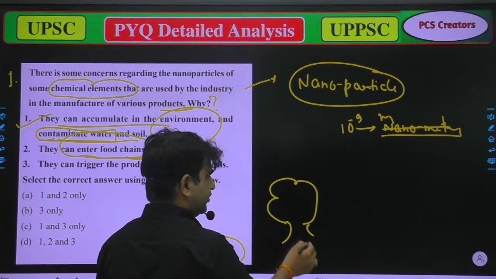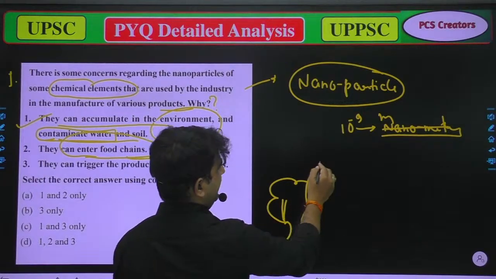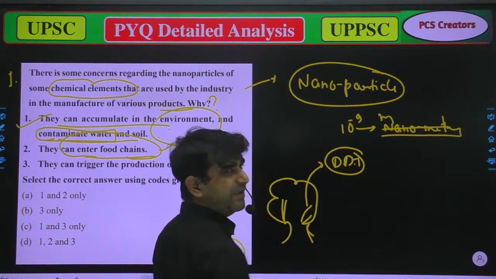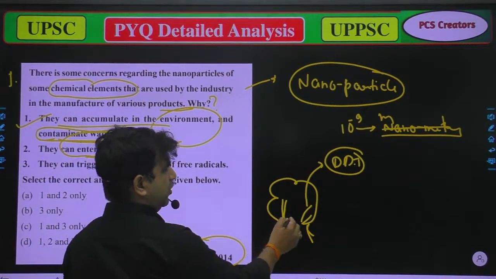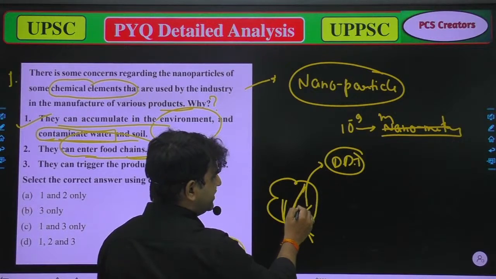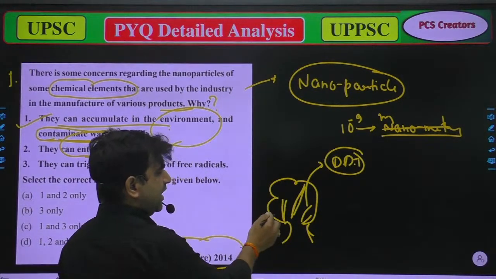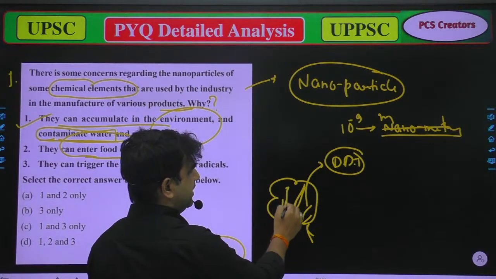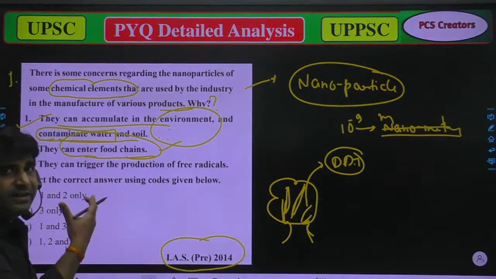suppose I have a tree, or some plants, and I'm providing DDT or any chemical substance which can be absorbed by that plant. When this plant accumulates or absorbs any type of chemical substance, it will enter the food chain.